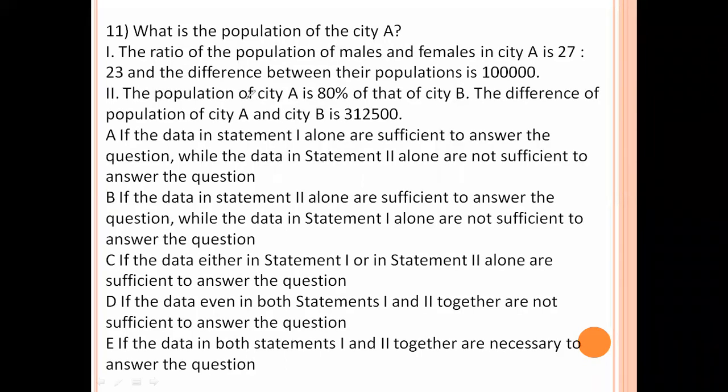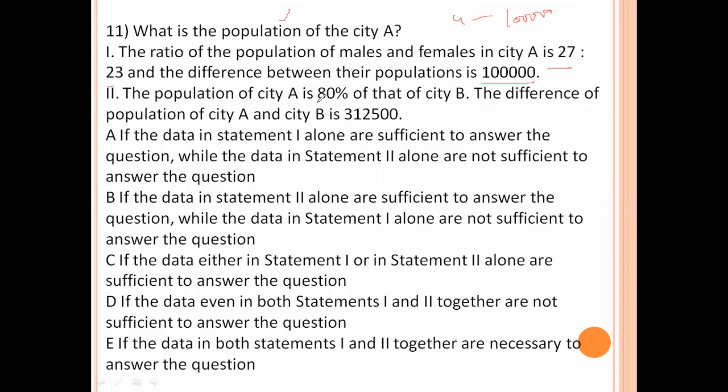What is the population of city A? The ratio of the population of males and females in city A is 27 is to 23, and the difference between their population is 1 lakh. Here the difference is 27 minus 23, which is 4 parts. 4 parts is this 1 lakh, so we get the value of 1 part. Also the total, 27 plus 23, is 50 parts, so we get the total population of this city.